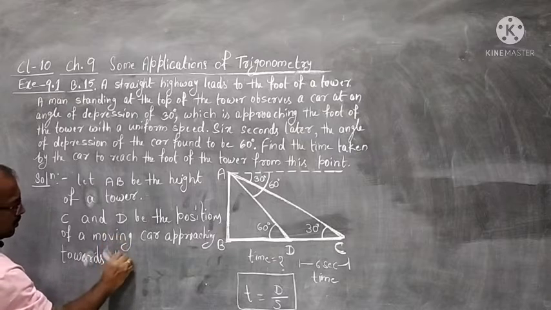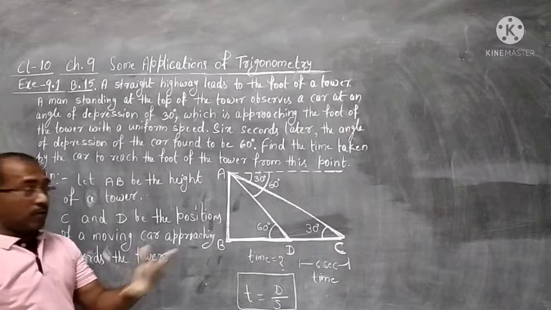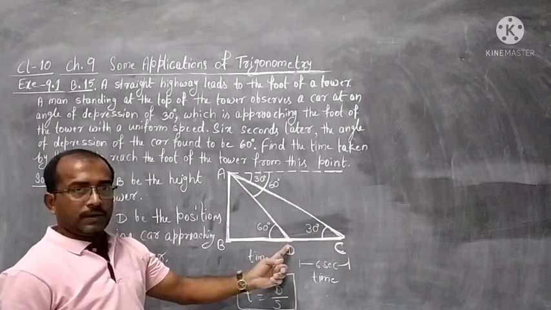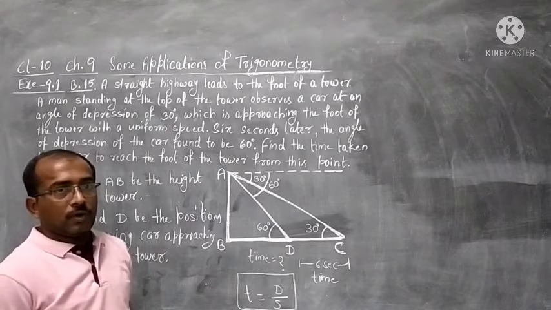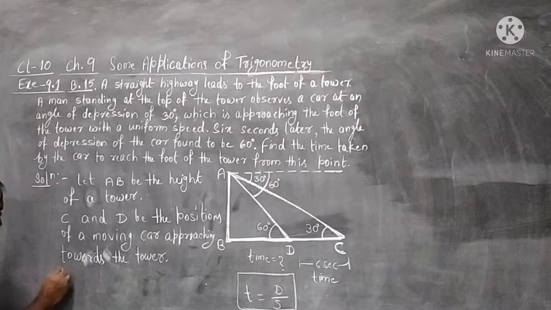Towards the tower. Now we will discuss that time. It takes 6 seconds to reach from C to D. With what speed? We do not know. So let the speed of the car be x.